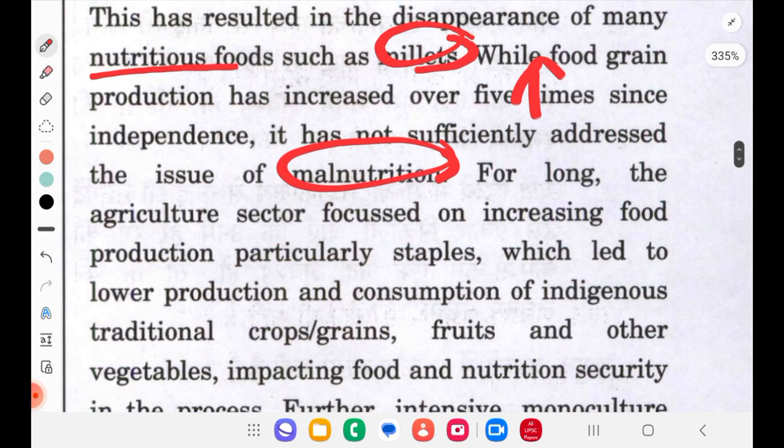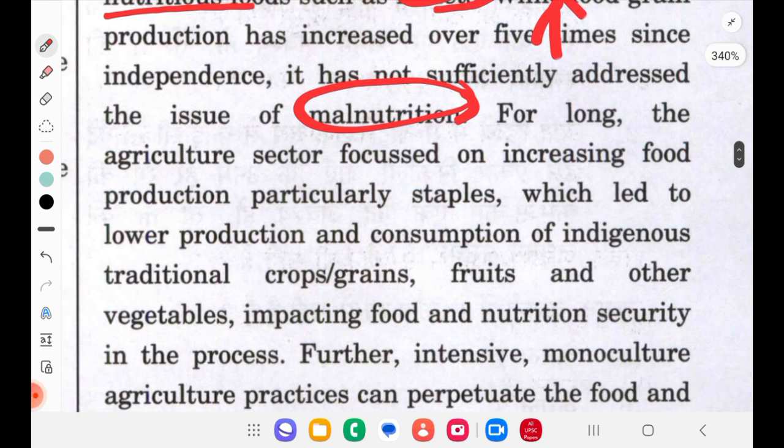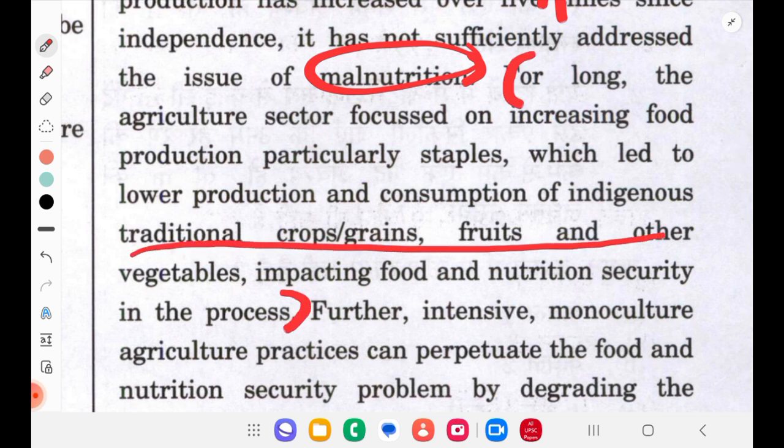For long, the agriculture sector focused on increasing food production, particularly staples, which led to lower production and consumption of indigenous traditional crops, grains, fruits, and other vegetables, impacting food and nutrition security in this process. So because of a single kind of crop, we are ignoring some traditional crops which are nutritious.